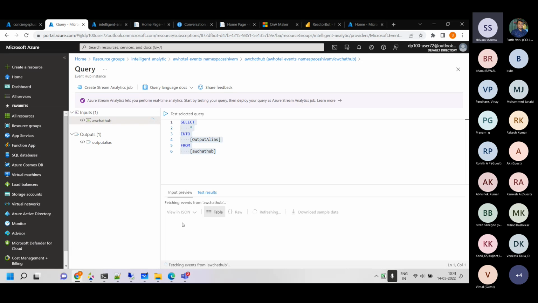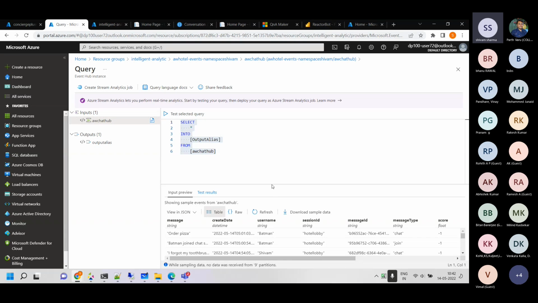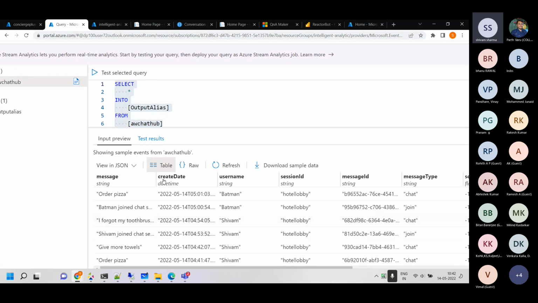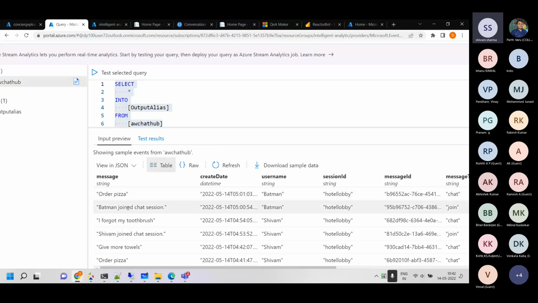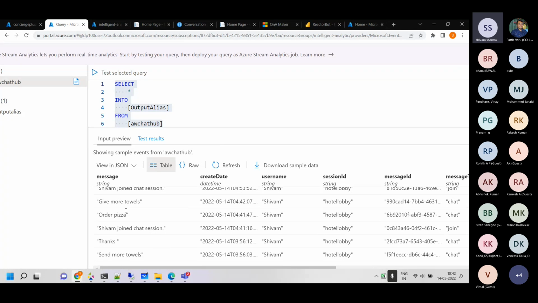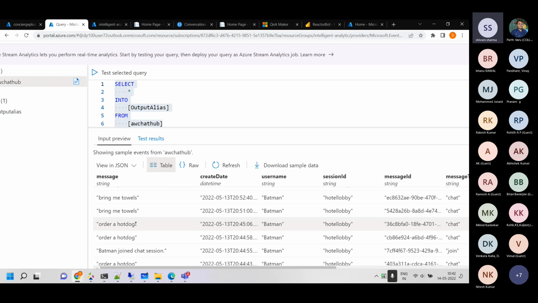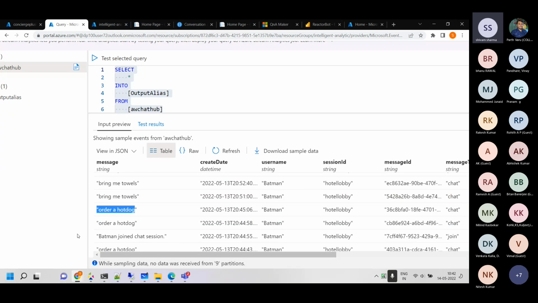There is no data right now. Okay, still fetching something. So this is what I was just typing. If you can see, I forgot my toothbrush. This is order the pizza, join session, and give me some towels. Thanks and hi and all that. These are the other things which we can do. Order a hot dog and all that.